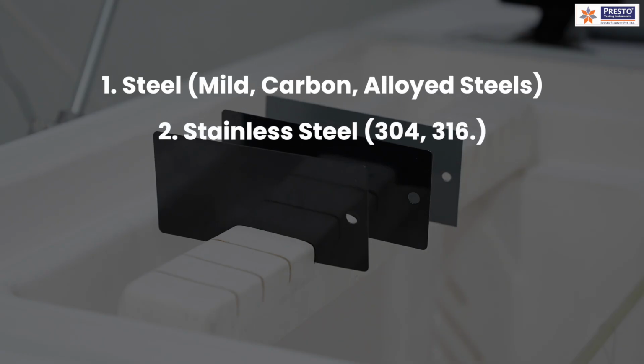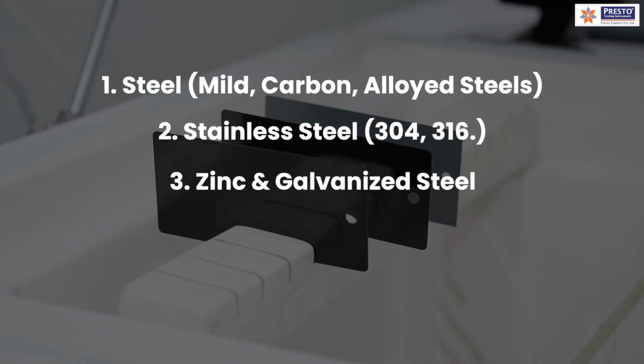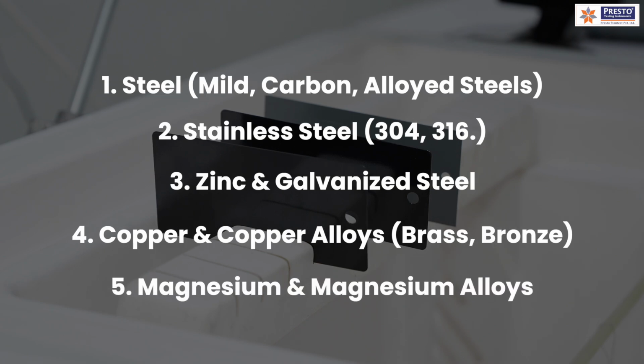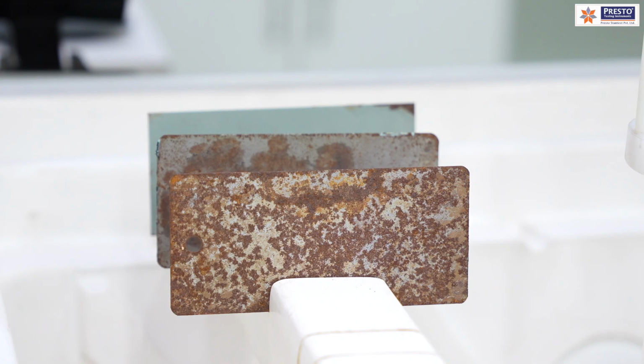Other than this, we have stainless steel of 304 grade and 316 grade. We also use galvanized steels, electroplated copper-based materials, and magnesium-based metals. For each of these metals, a different level of corrosion happens, and over different periods of time we have to judge the failure of the sample.